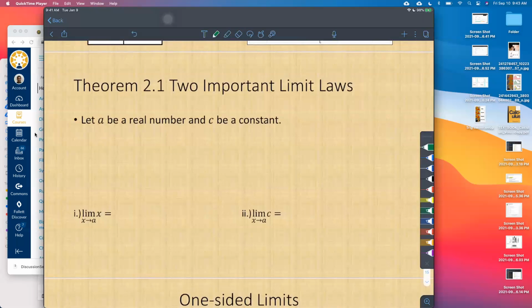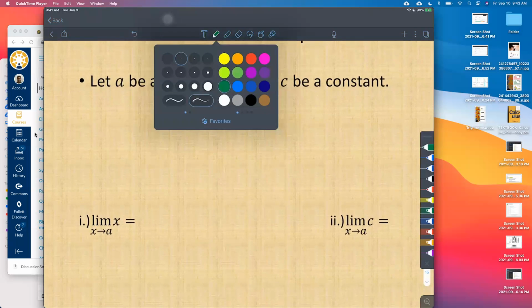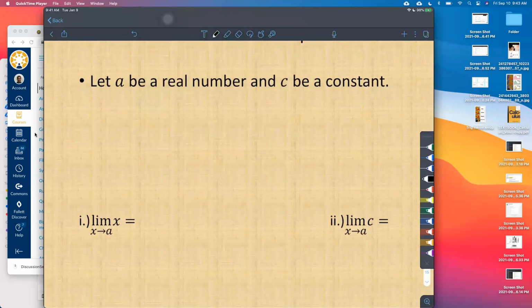If we let a be a real number and c be a constant, what is the limit as x approaches a of x? Can somebody tell us what that is? What is the limit as x approaches a of the function x? And we can graph this.